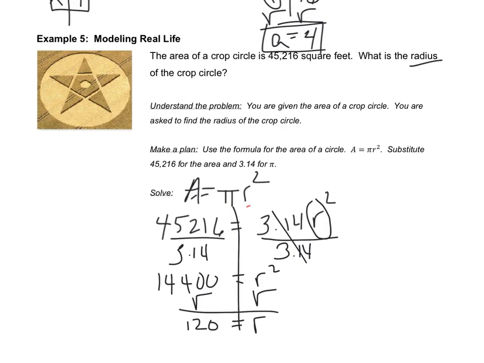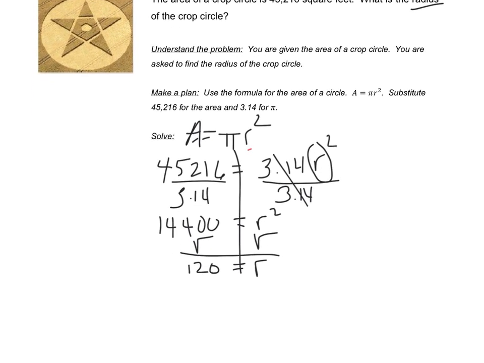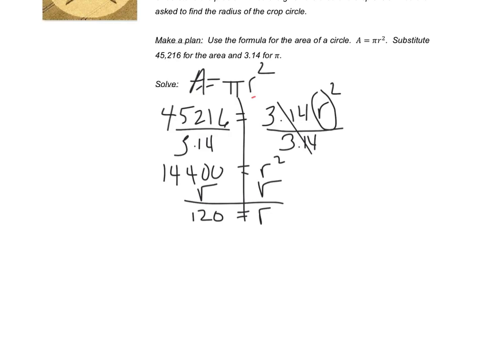Because it's 120, now I just have to answer the question, what is the radius of the crop circle? We know from the beginning that it was in square feet. So basically I just have to tag on my little label. It is 120 feet. And that would be the answer to the radius of the crop circle.